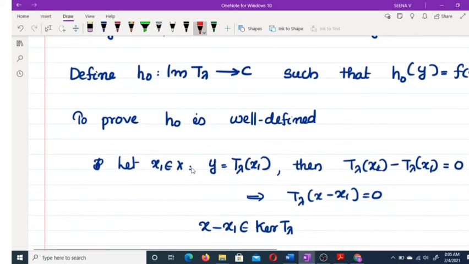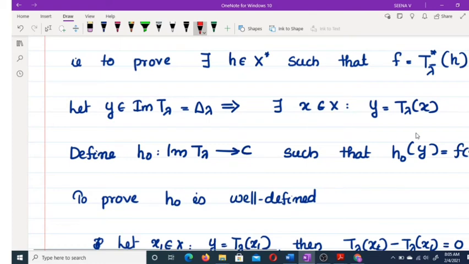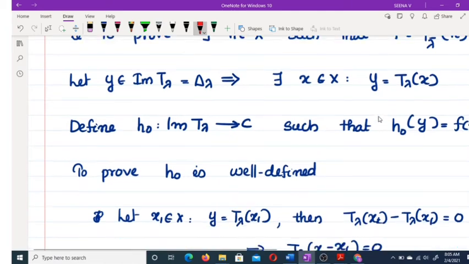Let x1 belong to X. We have to check whether this function is well defined, because there may exist some other point x1 for which f of x1 is the same as this value.